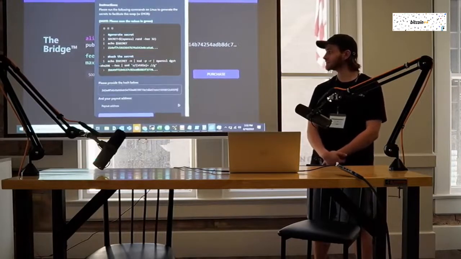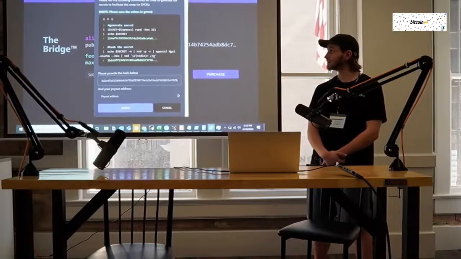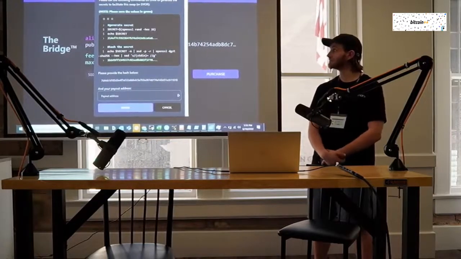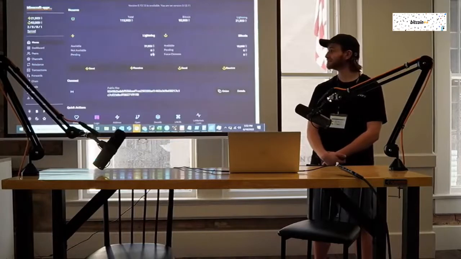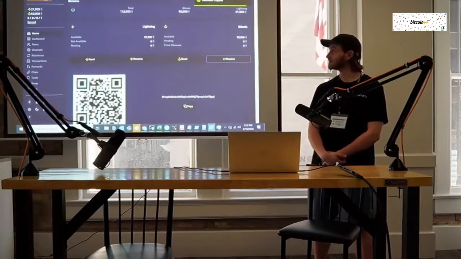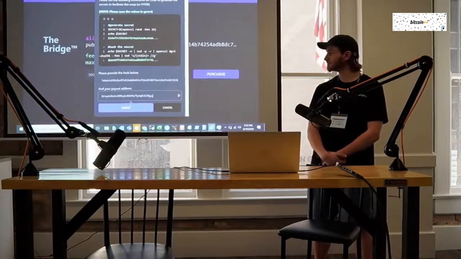We're going to provide the hash to the website and also the address where I want to get paid. Remember that nothing can happen until we actually give out our secret. It can't get settled, we can't get coins, and so on. So we're going to create an address, which is our Bitcoin address that we want to receive to. Okay, so I'm going to click that and click order.